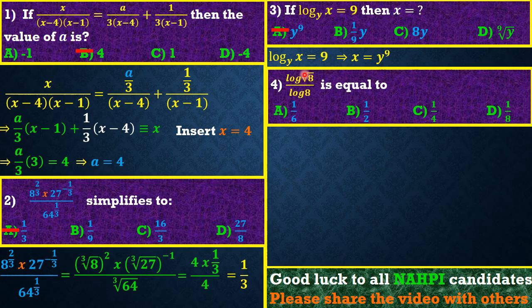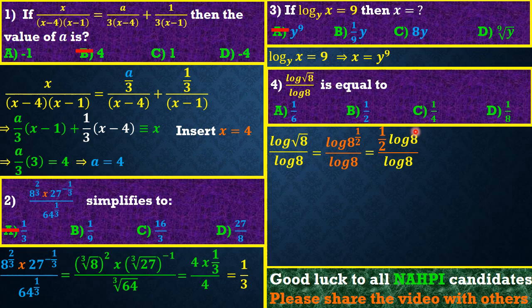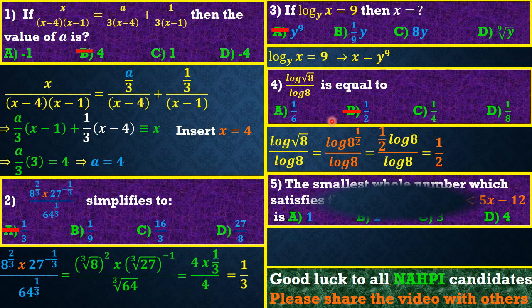Okay, now guys, let's just have our original question. We have log of the square root of 8 over log 8. We can look at the square root of 8 to be the same as 8 raised to the power 1/2, right? We have log of 8 raised to the power 1/2. And the log property tells us that we can bring the 1/2 to the front. If we do that, we're going to have 1/2 log 8 over log 8. So the log 8 can cancel at the top and bottom. So we have the answer to be the same as 1/2. So friends, option B is the best answer.